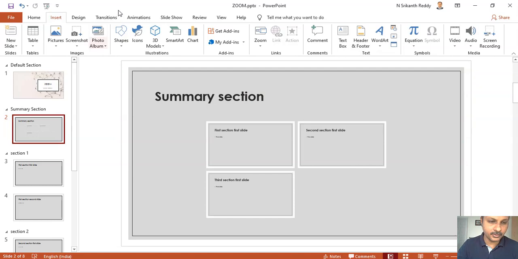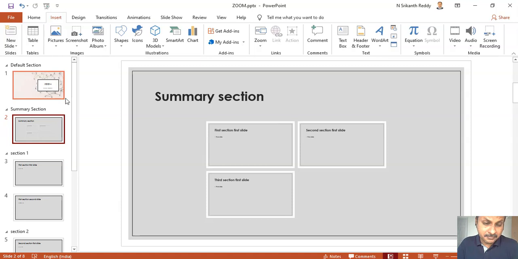Next we'll see something called section zoom. In summary zoom, it automatically does the creation of the slide, the creation of these thumbnails, and linking them; it is pretty much automated.